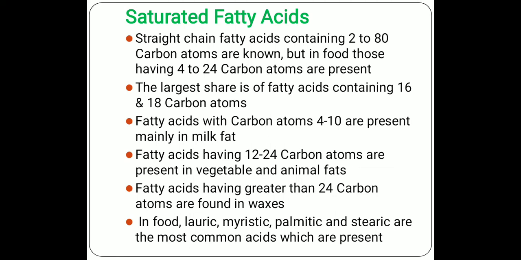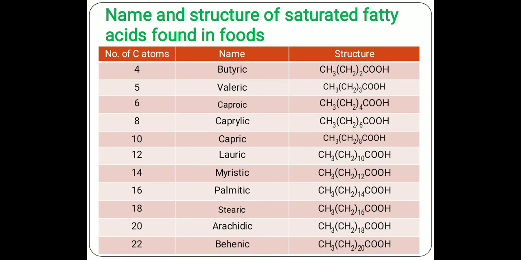Fatty acids having 12 to 24 carbon atoms are present in vegetable and animal fats. Fatty acids having more than 24 carbon atoms are found in waxes. In food, lauric, myristic, palmitic and stearic are the most common acids present. The names and structures of saturated fatty acids found in food are given.